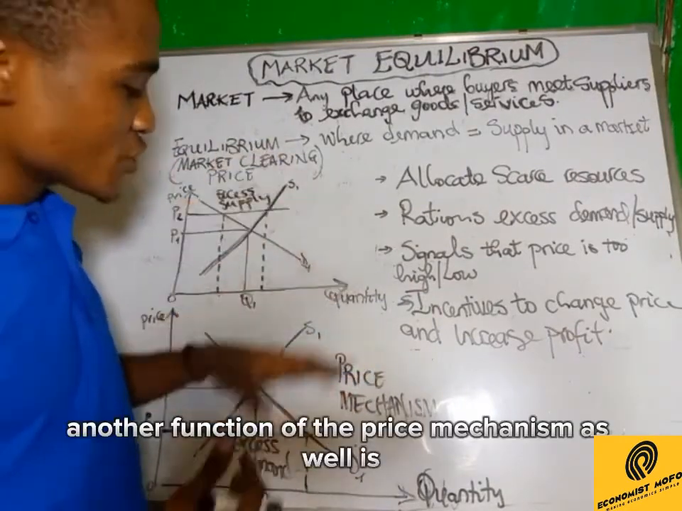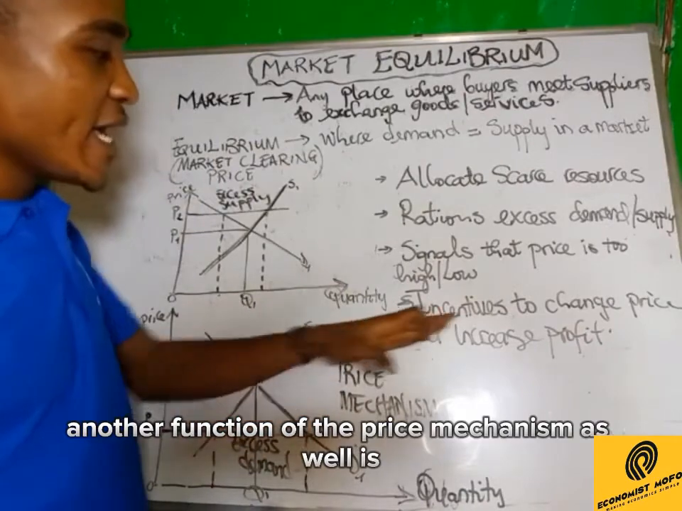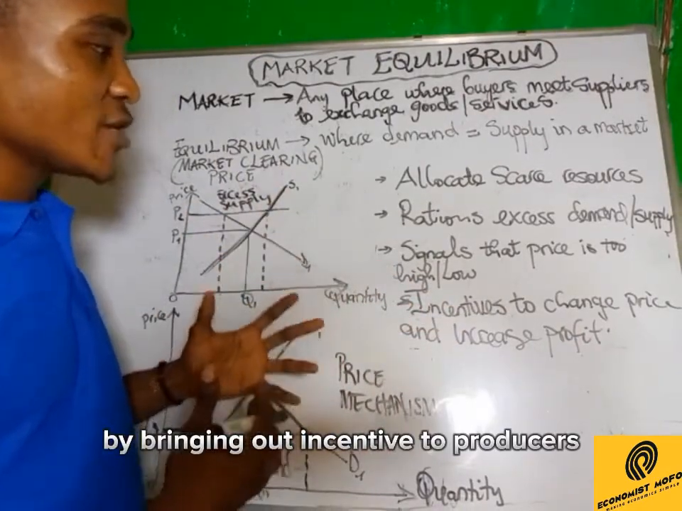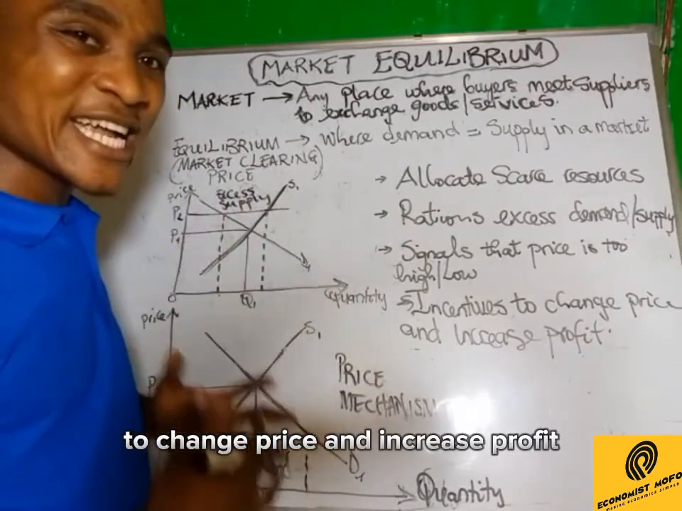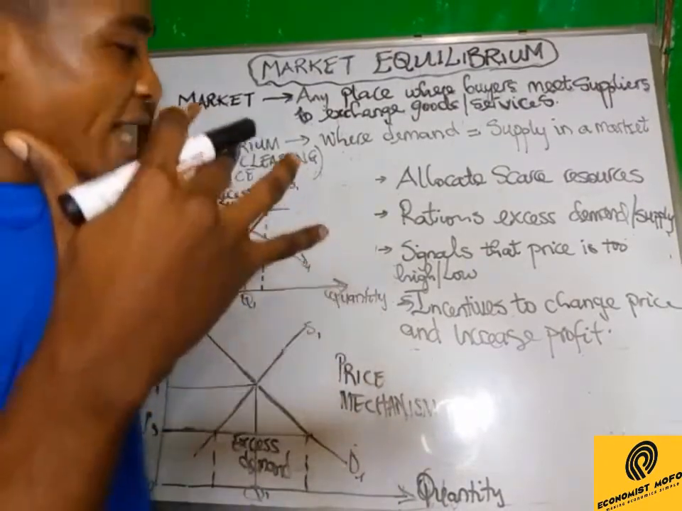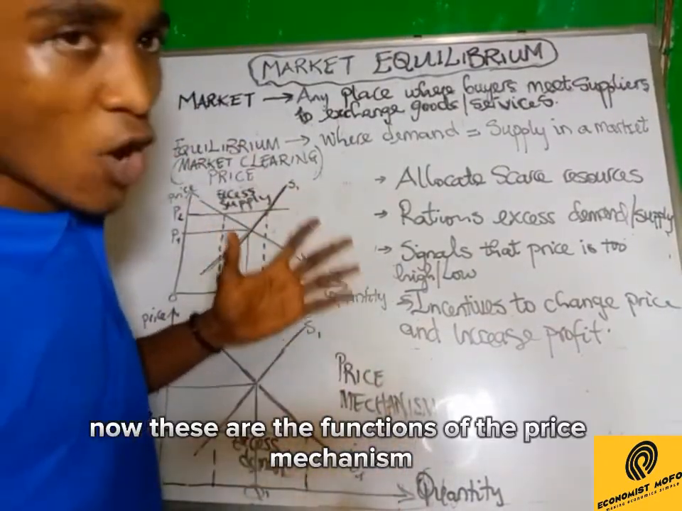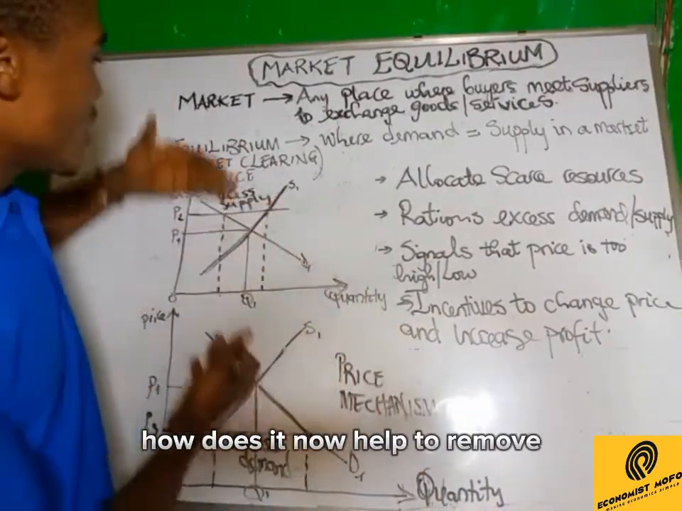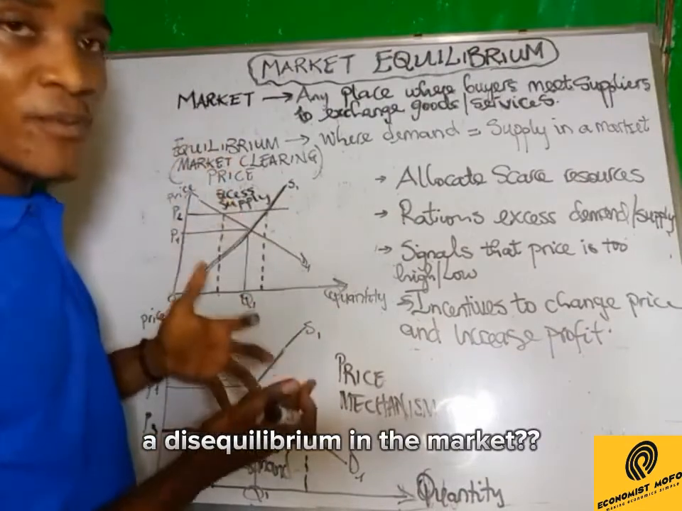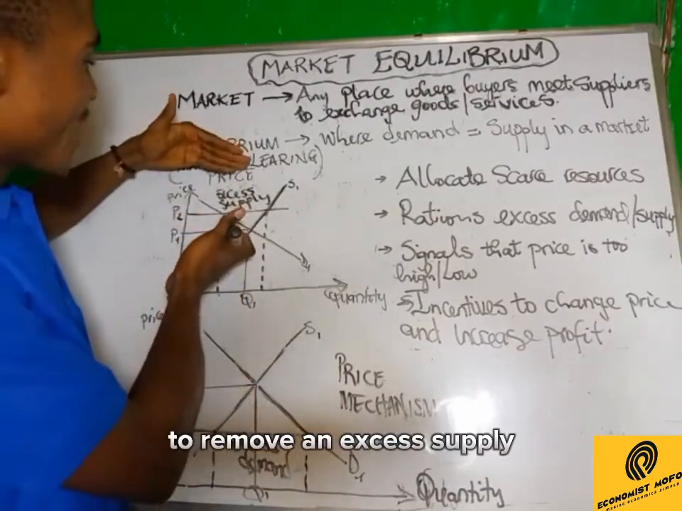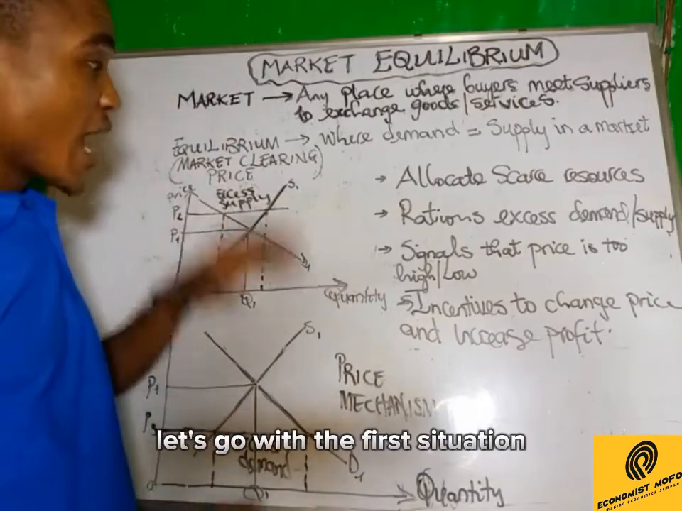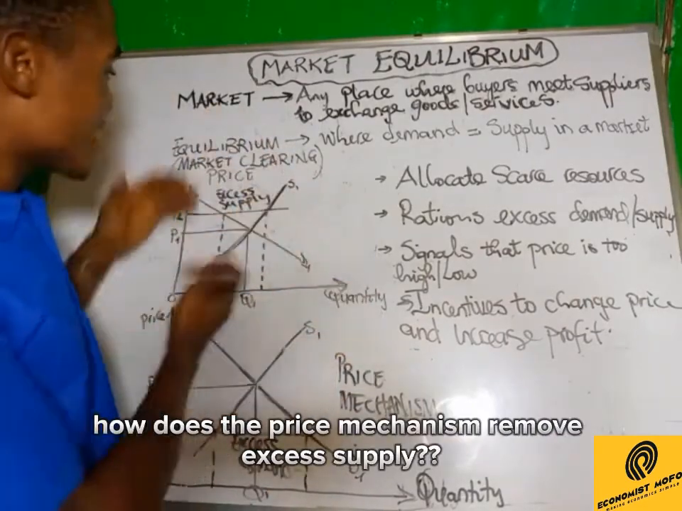So another function of the price mechanism is bringing out incentive to producers to change price and increase profit. So now these are the functions of the price mechanism. Now the question is, how does it help to remove a disequilibrium in the market? For example, to remove an excess supply or an excess demand. Let's go with the first situation. How does the price mechanism remove excess supply?